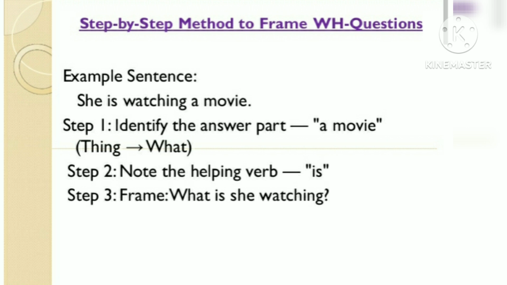Now let's understand the step-by-step method to frame a WH question. Let's suppose we have the example she is watching a movie. So in step 1, first of all we have to identify the answer part. So here she is watching a movie, so a movie is the answer part. Remember, what is used for things or information. In step 2, we have to note the helping verb. Here the helping verb is is. In the next step we have to frame the question. So you can say what is she watching? So the answer will be a movie.